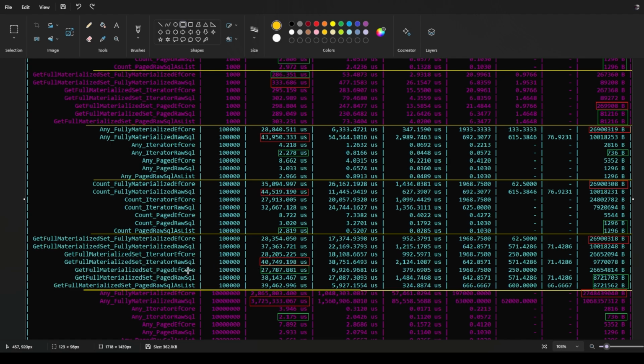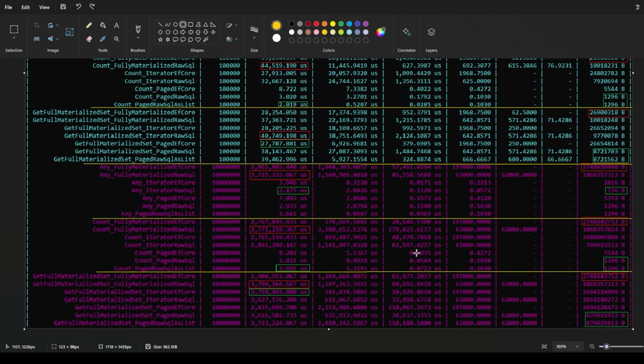But we can see that when we're looking at Entity Framework here, it starts to pull ahead consistently. So we can see that the fastest implementation here is just under 28,000 microseconds. But if we go up to the other Entity Framework records, we see 28,000 and 28,000. These are consistently faster than the other implementations we have here, including when I'm doing raw SQL. So I thought that was a really interesting thing to point out, that they're notably faster here. And again, if we look at the memory footprint, consistently the Entity Framework stuff is a lot worse for the memory footprint. If we scroll down a little bit lower to the 10 million record size,